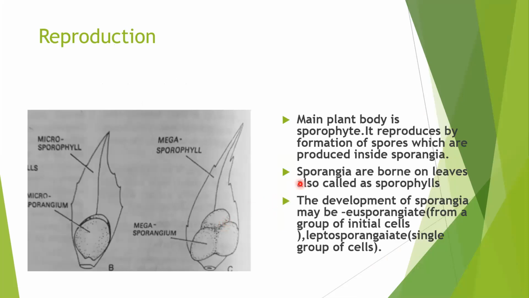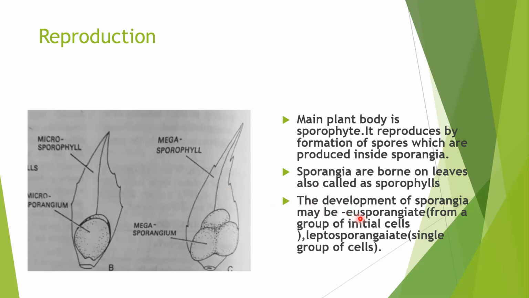Plant body is sporophyte, diploid in genetic constitution, and it reproduces by the formation of sporangia. Now, sporangia are present on the leaves. So, leaves which bear the sporangia are called sporophylls. Development of sporangia also varies.